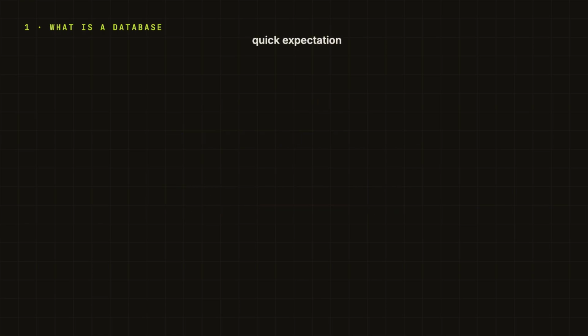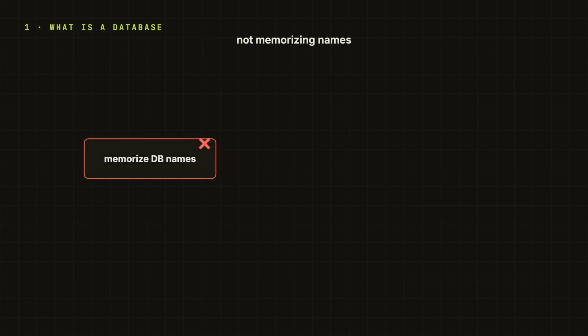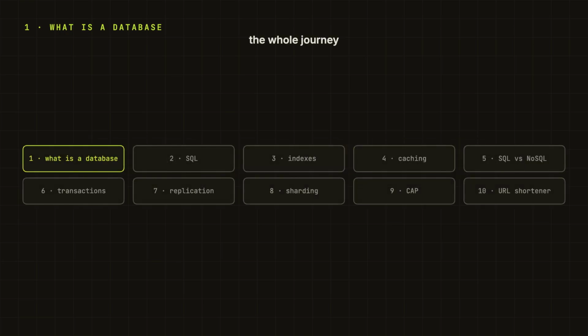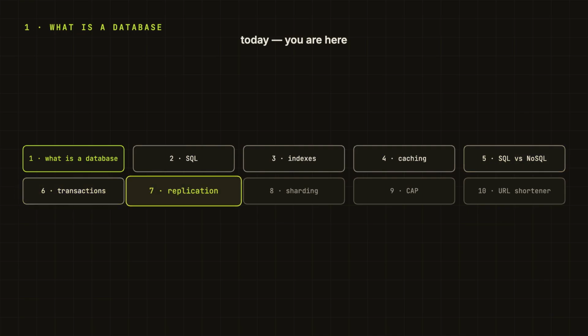Quick expectation before we go deeper. This is not going to be a memorized database name series, and it is not a pure database internals course as well. The goal is much more practical. We will start from the beginning, like what even is a database, then slowly build up to SQL, indexes, caching, SQL versus NoSQL, transactions, replication, sharding, CAP theorem, and finally we will design a small URL shortener at the end.